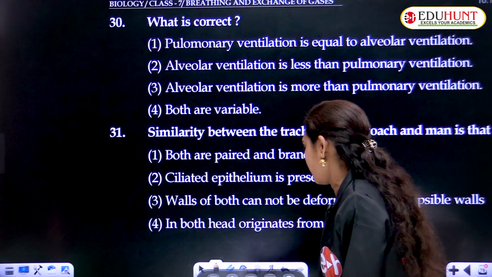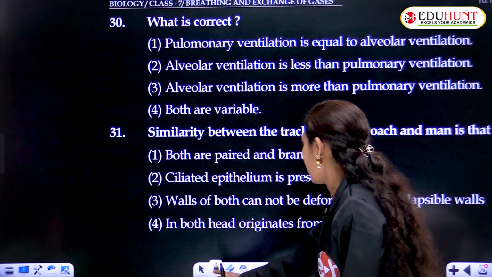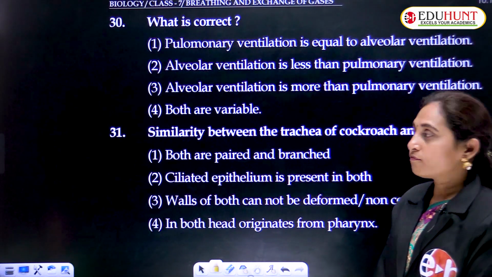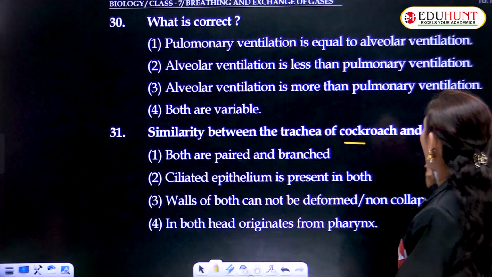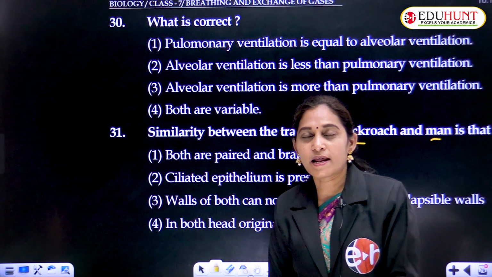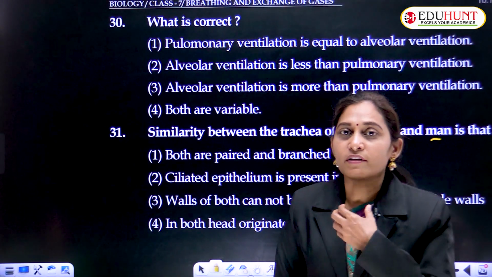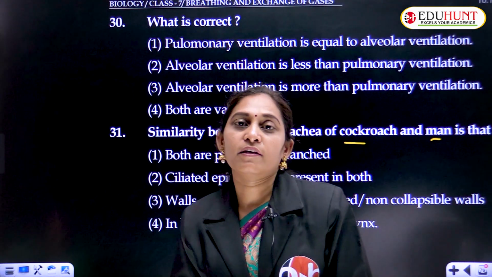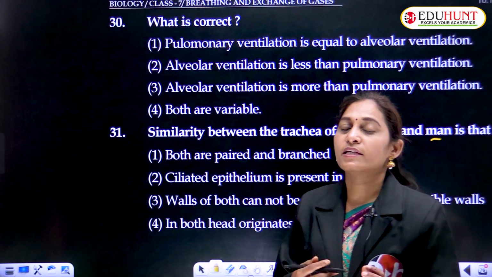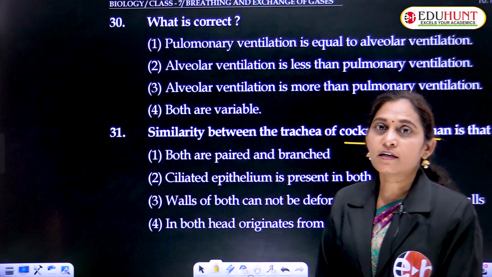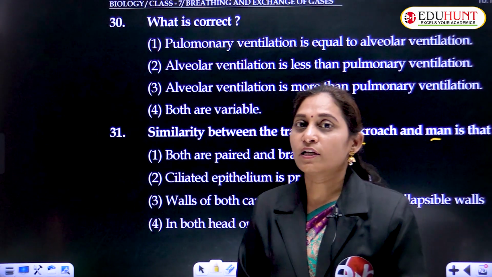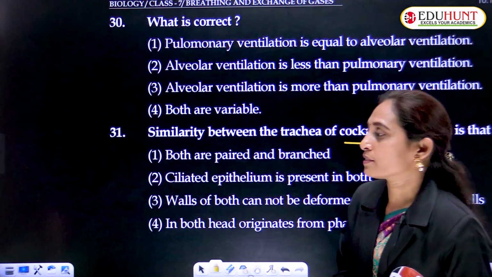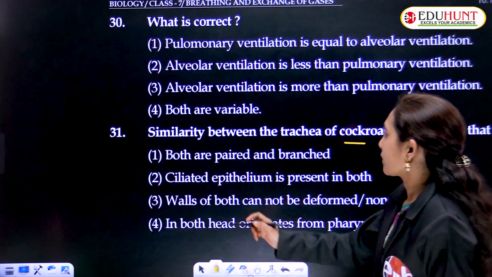Similarity between the trachea of a cockroach and a man is... What is the similarity between these two? We have trachea in our breathing, that is the respiratory system. Even cockroach also has trachea. But the trachea are connected to the lungs in the case of human beings, while they are not connected to lungs in cockroach. Lungs are absent in cockroach.